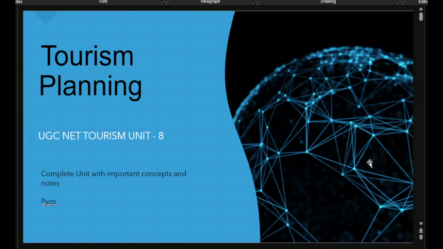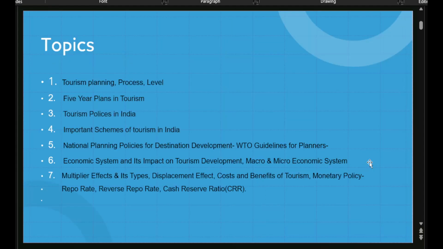So, in this new series, we are going to cover a very important unit of UGC NET tourism, which is tourism planning, unit number 8. Every year, 6 to 8 questions are asked from this particular unit, which makes it very important for your upcoming exam. These are some important topics which we are going to cover in this series.